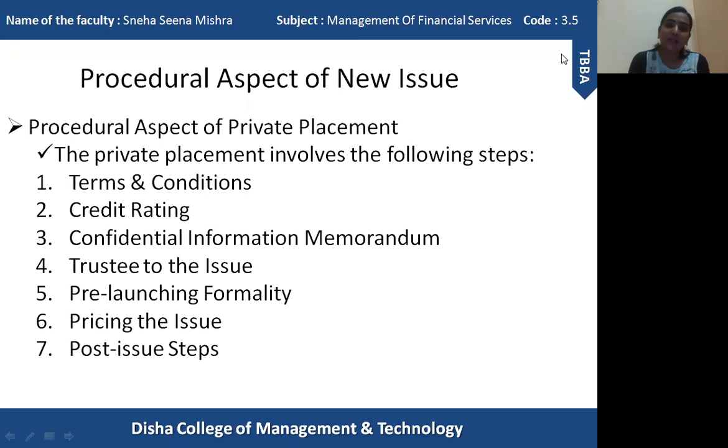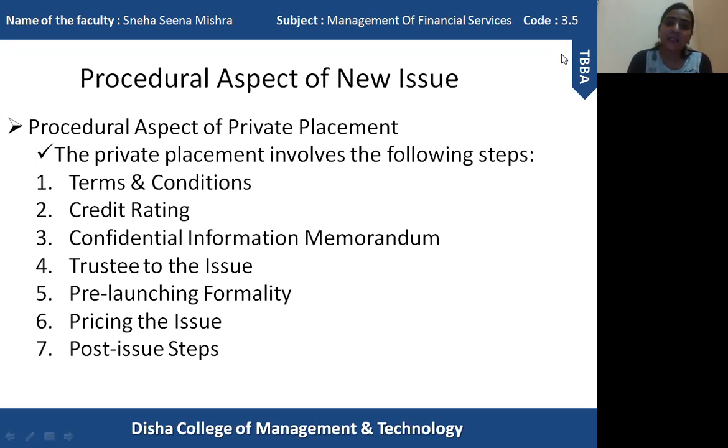So all kinds of information, whether it is related to the security to be issued, the value of the security, the maturity date, or information about the organization, the company, the directors, will be mentioned in the CIM. Okay. And after that, a trustee to the issue will be provided. A trustee is very much necessary in this issue to protect the rights of the investor.